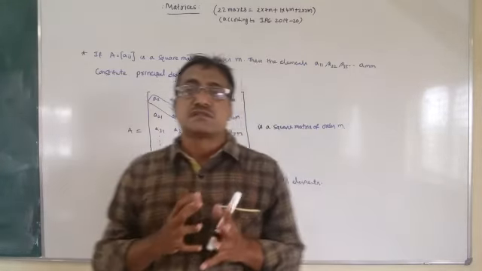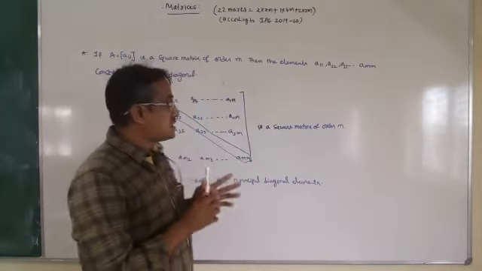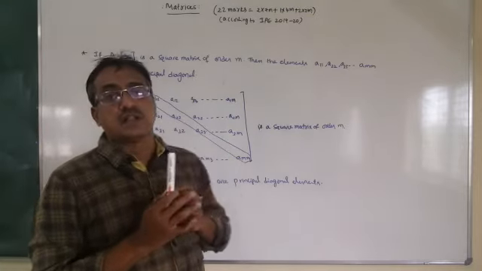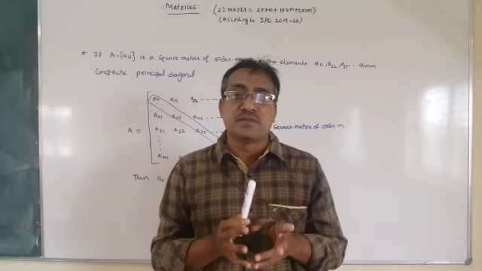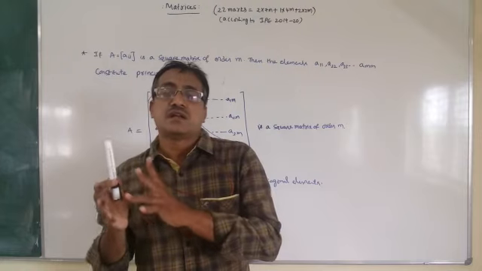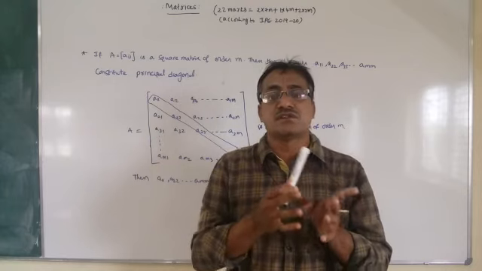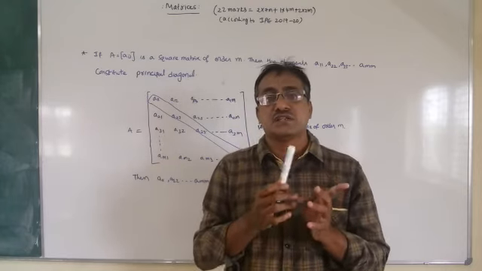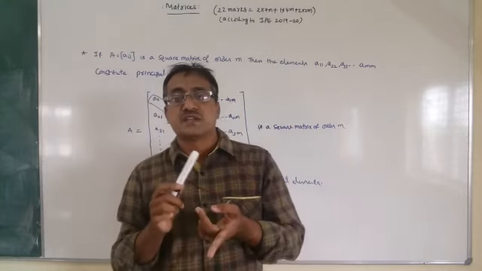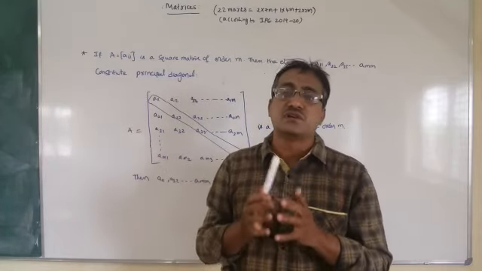So it is a square matrix of order m. In this matrix, these elements constitute the principal diagonal. Remember that the elements A11, A22, A33 and so on, Amm, the elements whose row number is equal to column number, that is A11 first row first column, A22 second row second column, A33 third row third column, these elements only constitute the principal diagonal.